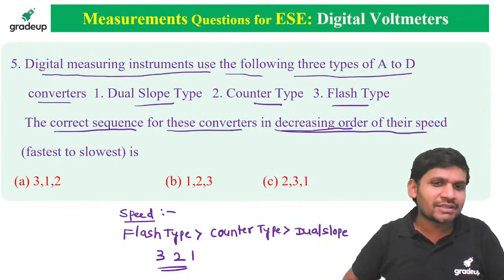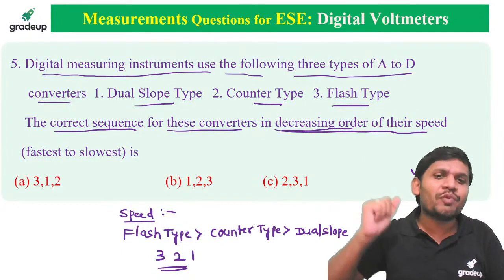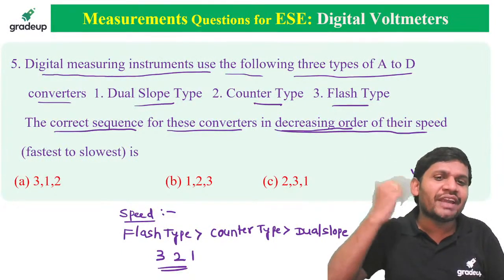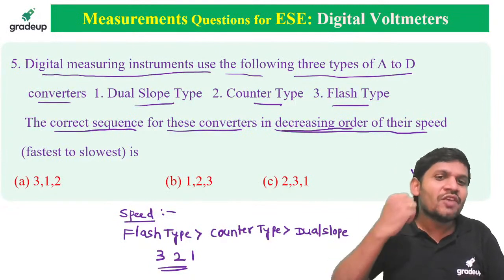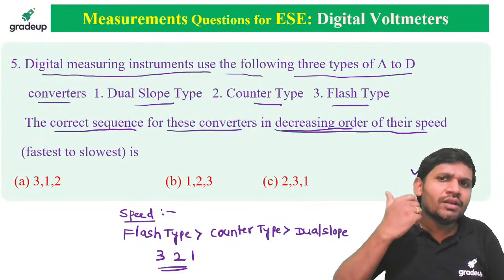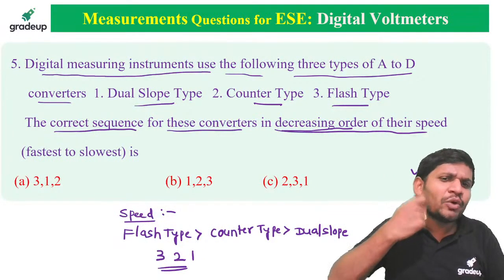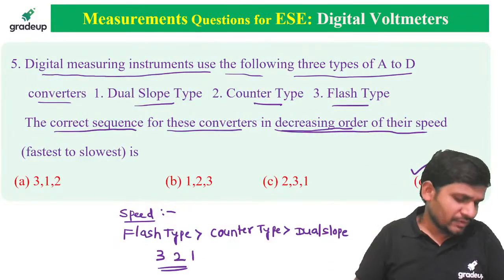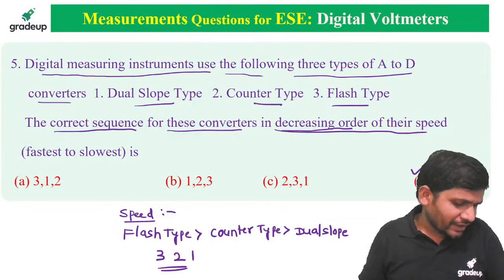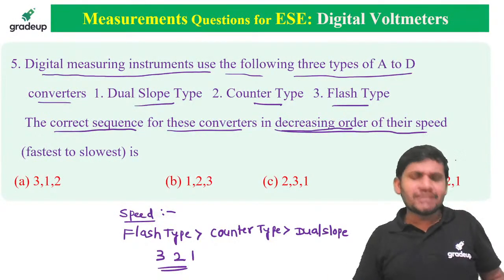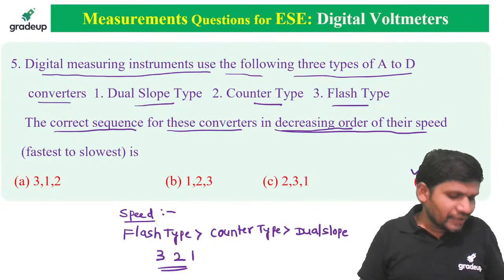Flash, the name itself indicates the highest speed. The flash ADC gives output within microseconds, nanoseconds of time. So 3, 2, 1. Please correct all of you. Yes, friends, option D is correct.